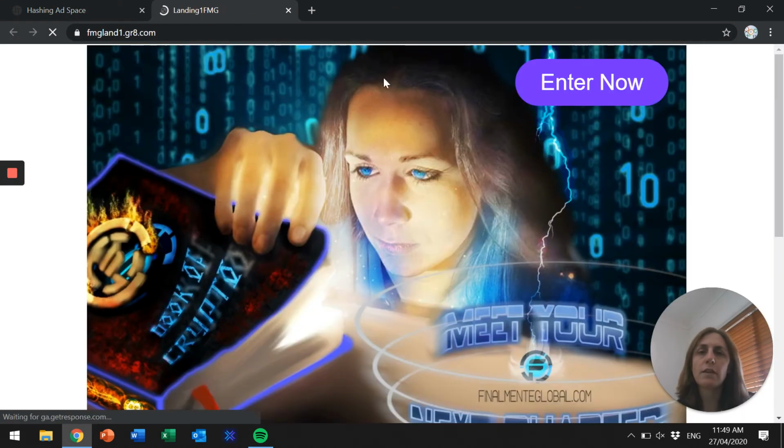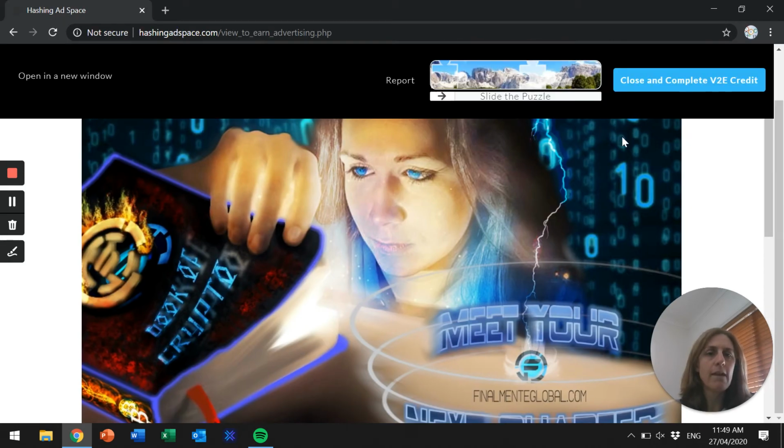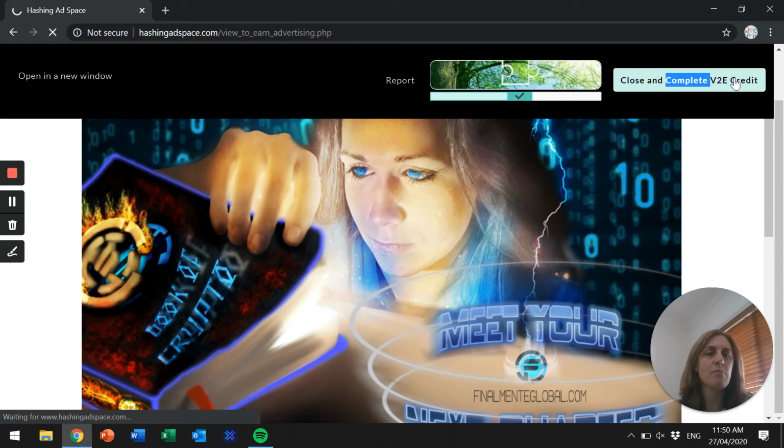Not sure why that happened. So you can see there, if I click on open in a new window, you can scroll down. We can get out of that. And I'm not too sure why this isn't working. Oops, I know why. I've got to slide the puzzle. Forgot about that. There we go. The tick's there, and I have got the little hand so I can click and complete the view.